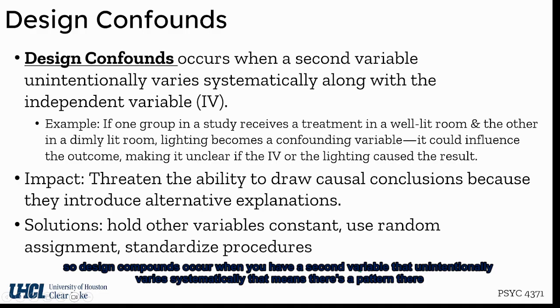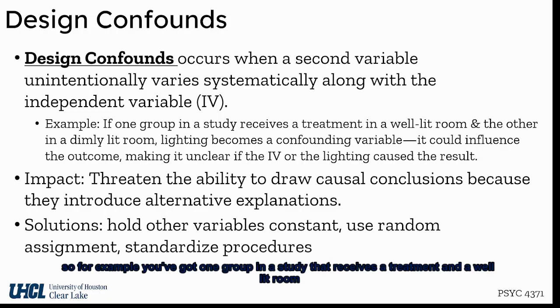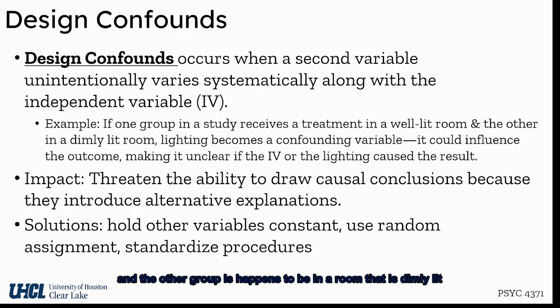So design confounds occur when you have a second variable that unintentionally varies systematically. That means there's a pattern there along with your independent variable. So, for example, you've got one group in a study that receives a treatment in a well-lit room, and the other group happens to be in a room that is dimly lit.